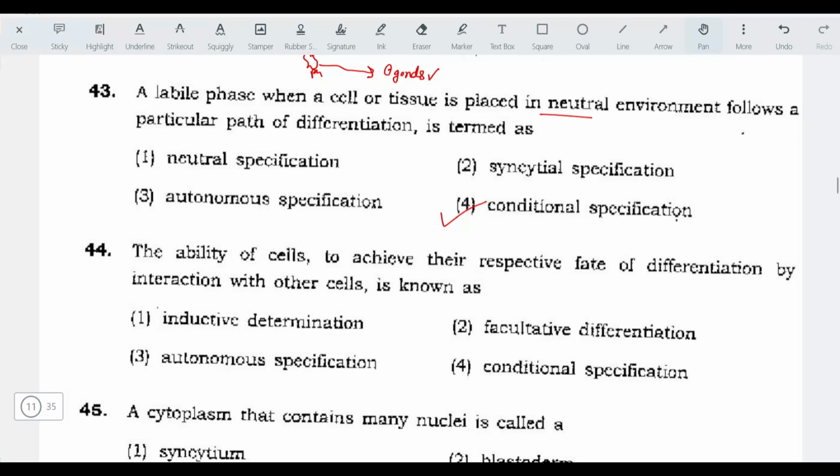It means cell fate is determined by either position or interaction with neighboring cells. Next question. The ability of a cell to achieve its respective fate of differentiation by interaction with other cells is known as... The answer is again conditional specification.